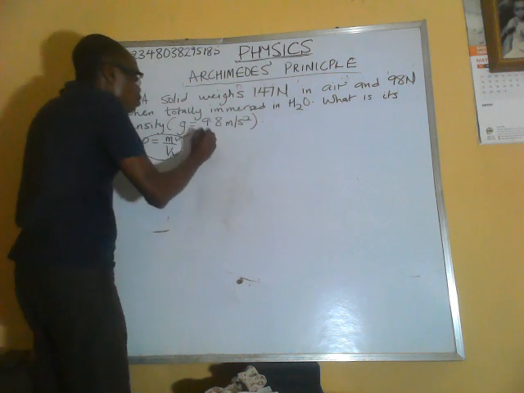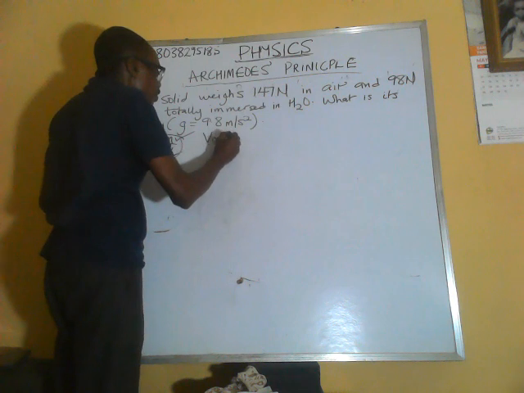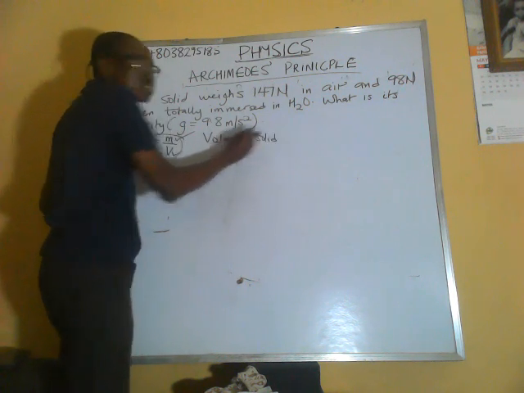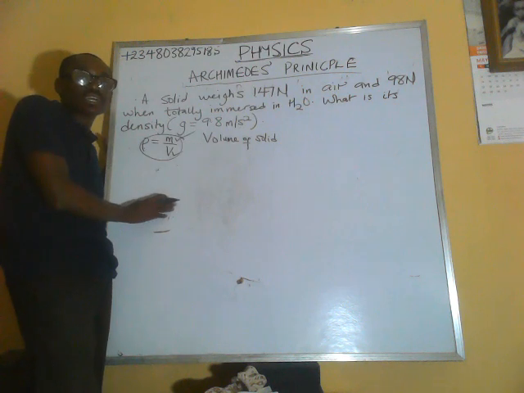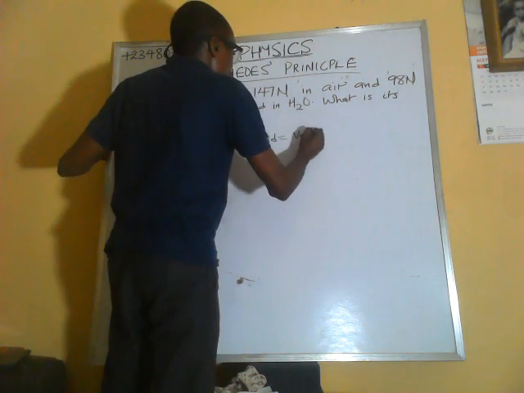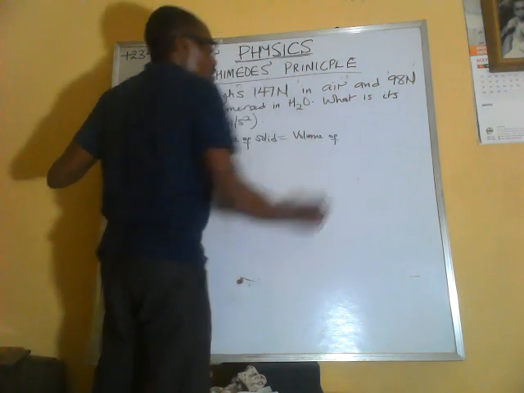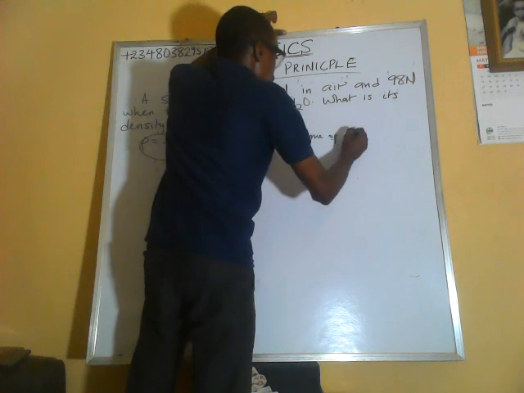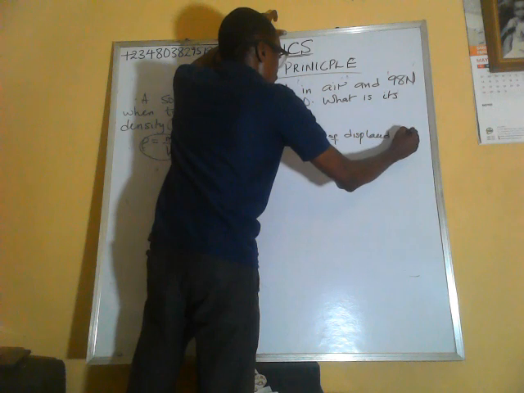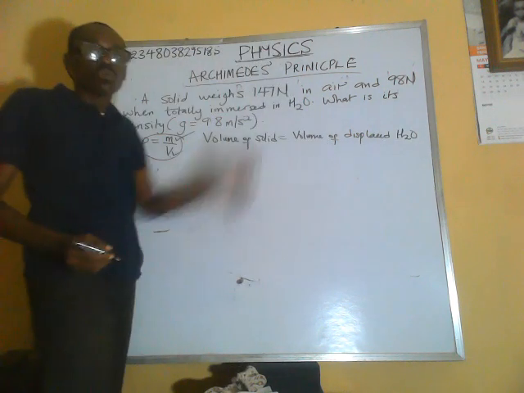So the volume of the solid, since the solid is completely immersed in water, is equal to the volume of displaced water. That is it.